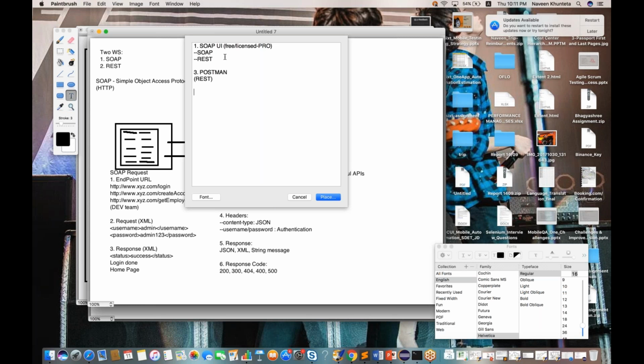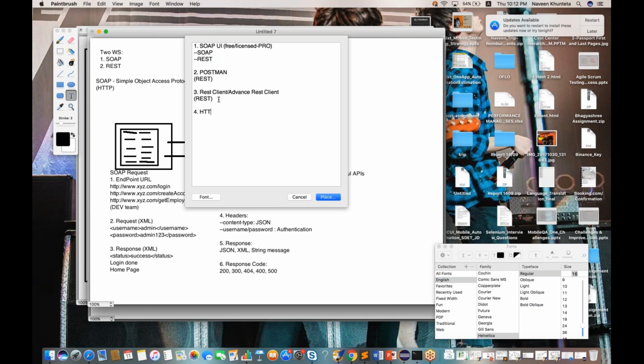We have another, REST client or Advanced REST client. This is again only for REST. Apart from that, if you want to automate, there are some Java APIs.